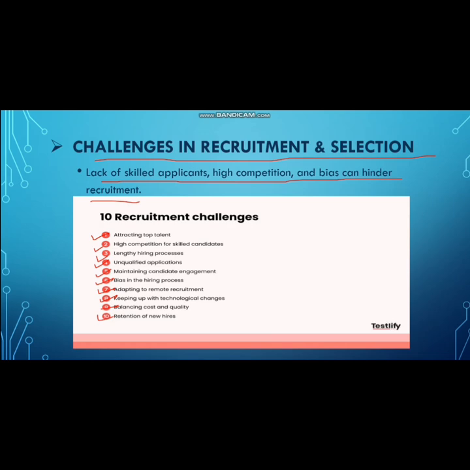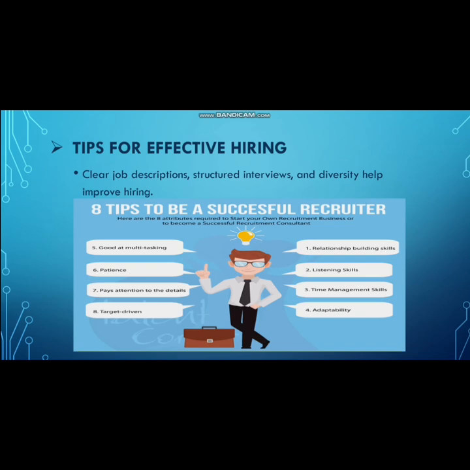Overcoming these challenges requires strategic planning and the use of technology like an applicant tracking system, ATS, that can be used for shortlisting resumes in a very easy way, and the work of HR can be reduced.